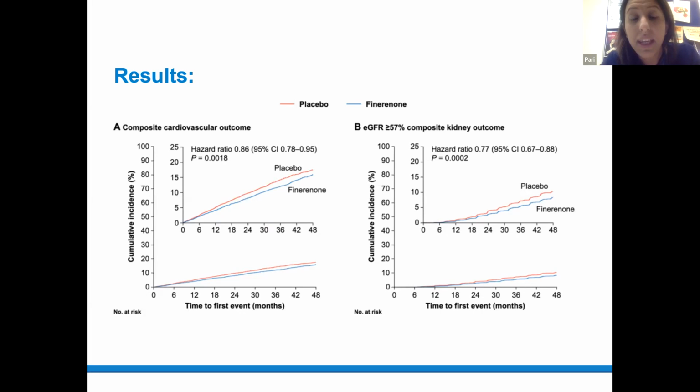And then when we look at the image on the right, which is looking at an eGFR of greater than 57% reduction, again, we can see that finerenone had a significantly reduced incidence compared to placebo.